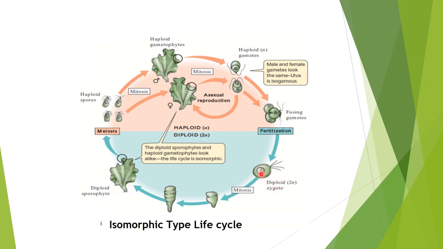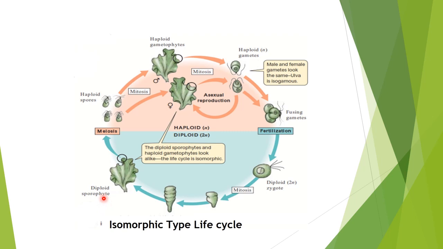The diploid zygote which is formed here will undergo mitosis now. That mitosis will produce the spores. Those mitospores will germinate. They will form a structure like this, and then a structure like this, and then ultimately a structure will be formed here, which looks similar to this structure morphologically, but genetically it is different.